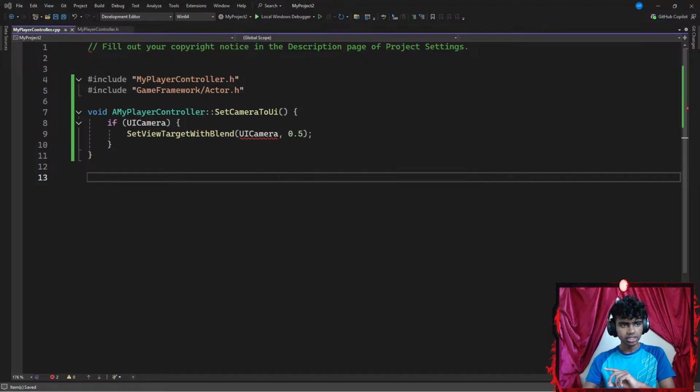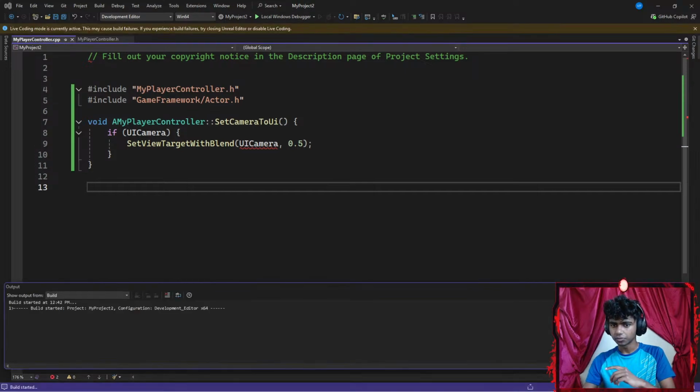Okay, assign your custom player controller, go back to world settings. I want to run the code and check if I get an error.